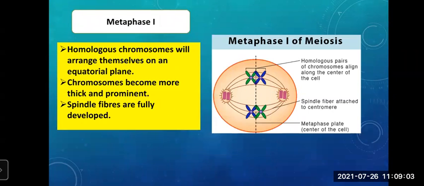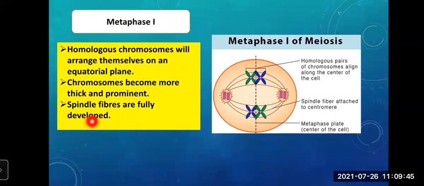Now see what happens in metaphase 1. In metaphase 1, the homologous chromosomes will arrange themselves in the equatorial plane. You can see in the picture also, they are arranging themselves on an equatorial plane in the middle. That's why the name metaphase 1. Now in this stage, chromosomes become more thick and prominent, so they can be easily seen. So it is the best stage to study chromosomes. Got it?